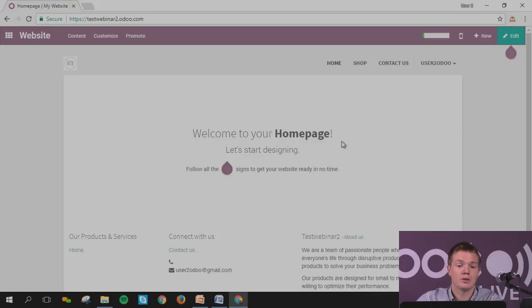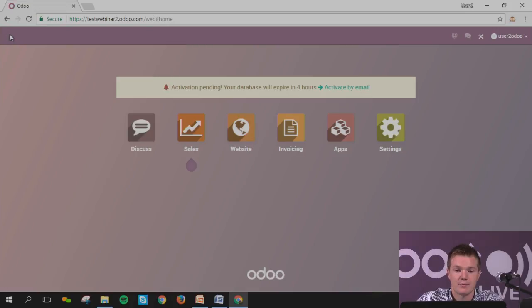So I will go to the menu. This is already my website which has been created. I will come back to that later on with the edit page. I will simply go into my main menu, on which I will see all my different apps. If you want, of course, you can activate the database by mail so that you can have a 15 days free trial.